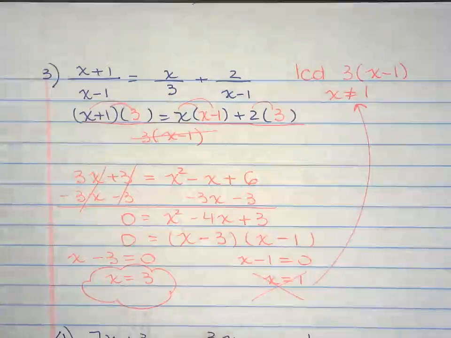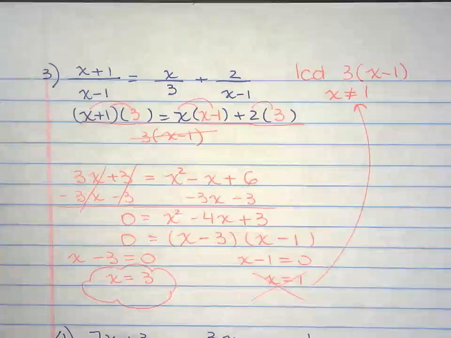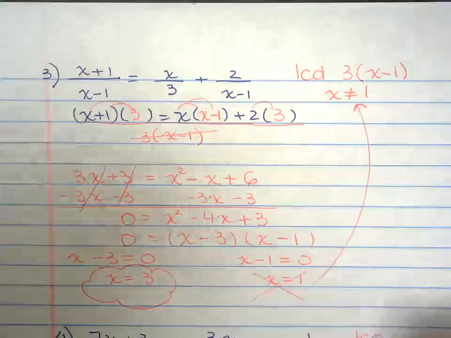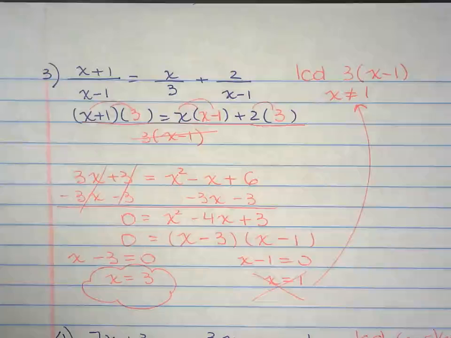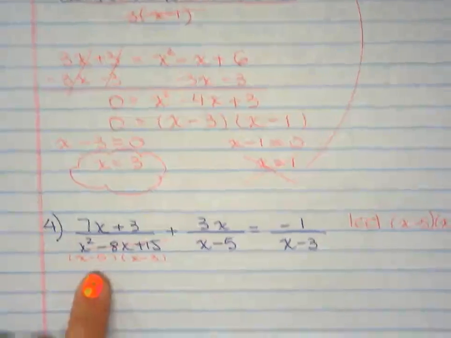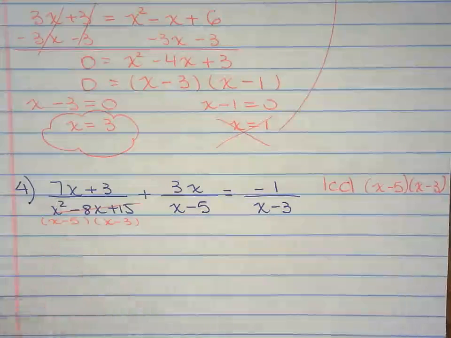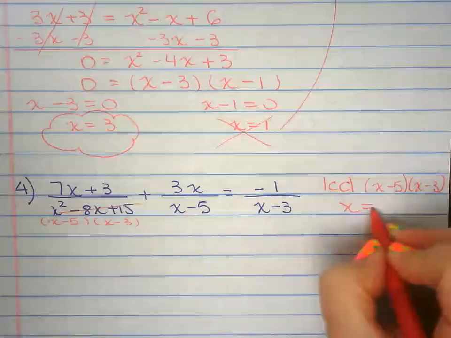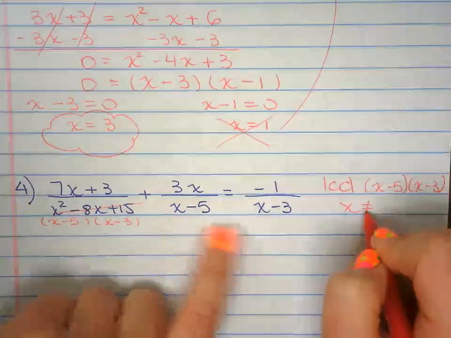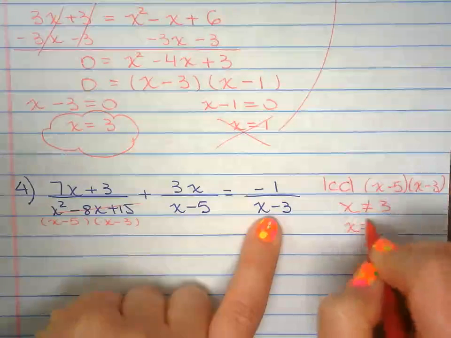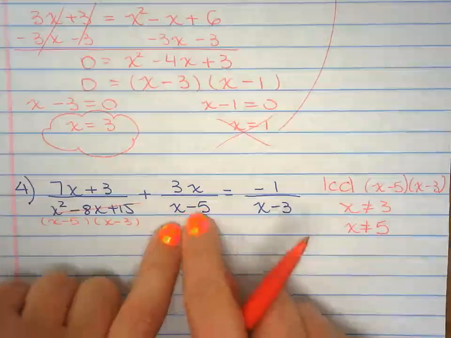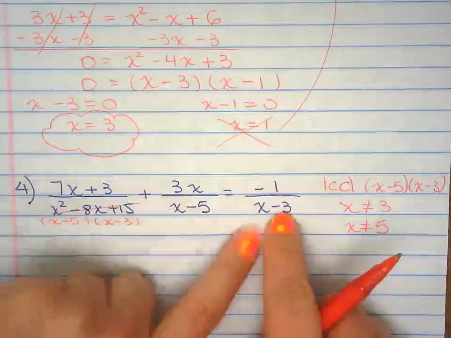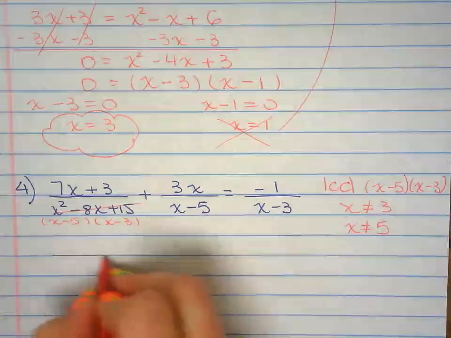I'm going to factor this. Now I can go ahead and find my LCD, which is going to be x minus 5 times x minus 3. My restriction, x must be different than 3 and different than 5. Because if I put 5 right here, that will give me 0 in the denominator. If I put 3 right here, that will give me 0 in the denominator. And we can't do that.